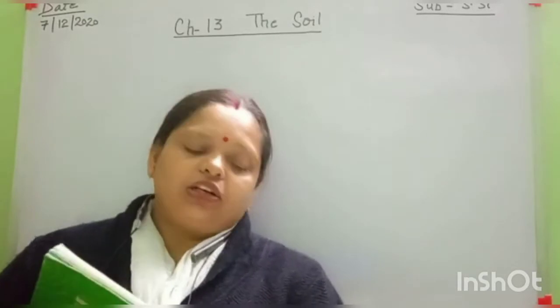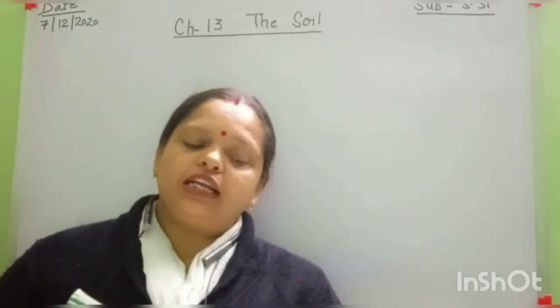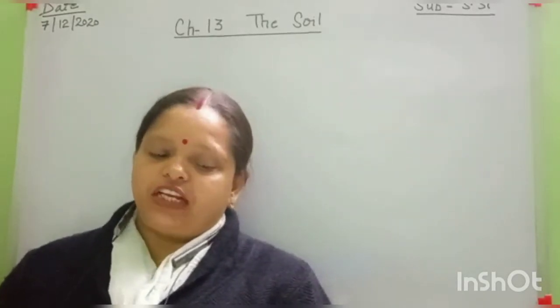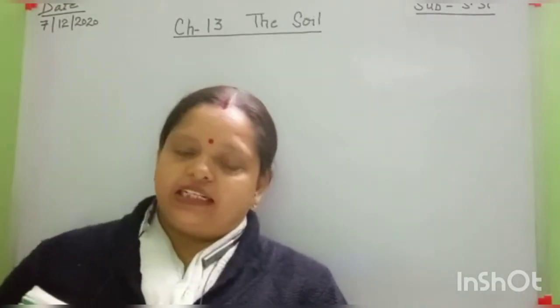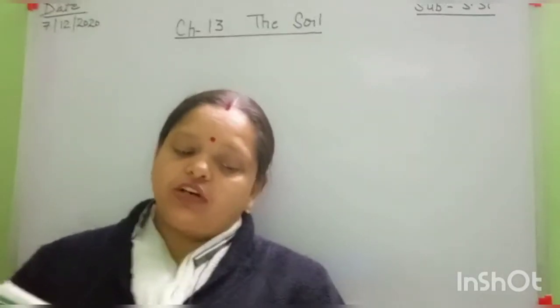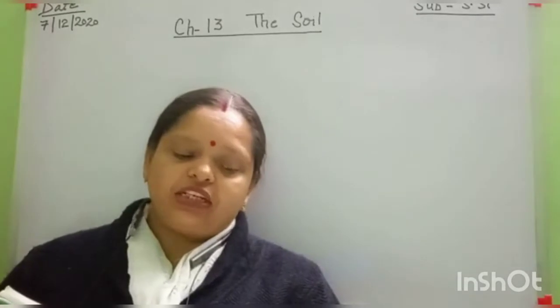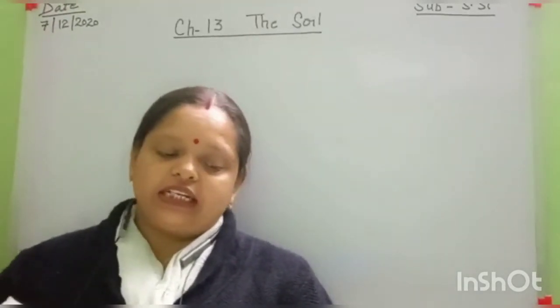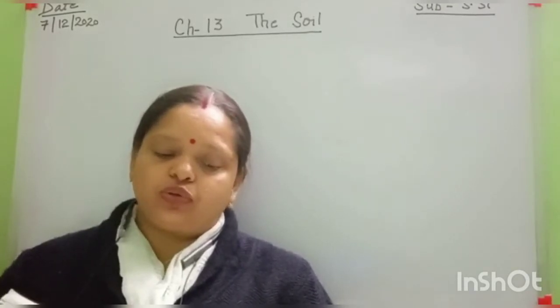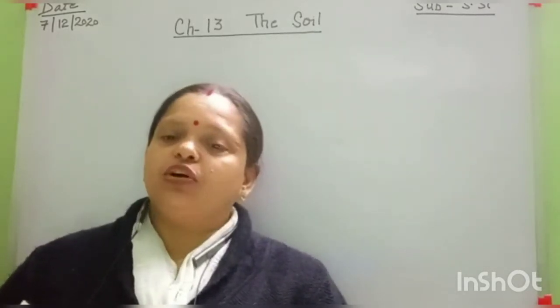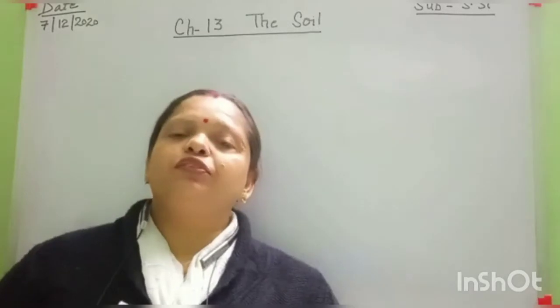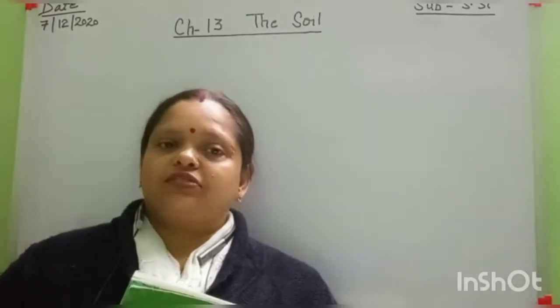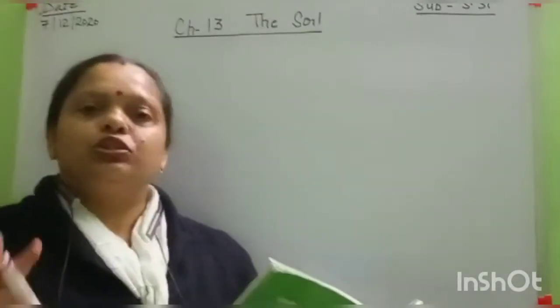I read the first paragraph here. The soil is a great gift of nature to mankind. Just imagine, without soil, we would have little to eat. A great variety of soil in India makes it possible to grow a vast variety of crops. This time all of you read this chapter as well. How many times? 2 times.